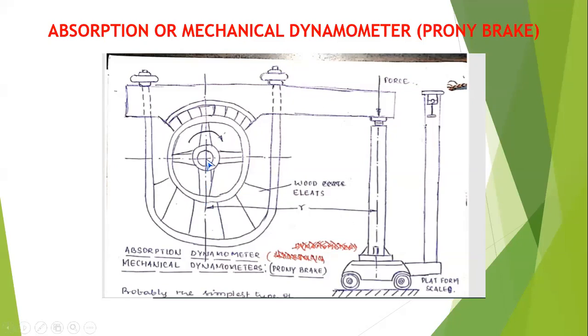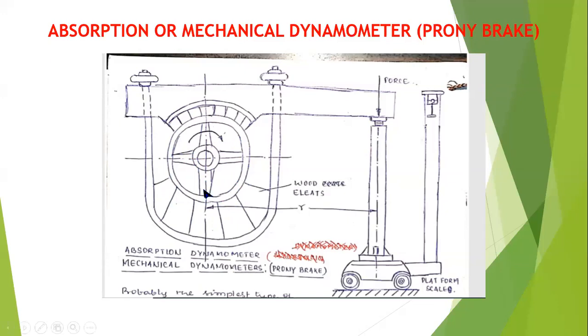This is the shaft which is directly connected to the engine shaft, on which there is a pulley. On the pulley you have wooden eyelets, made in arc shape, so that if you apply the brake, it presses the pulley, and the rotation of the shaft comes to standstill position or stops.